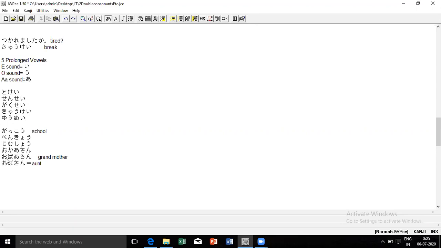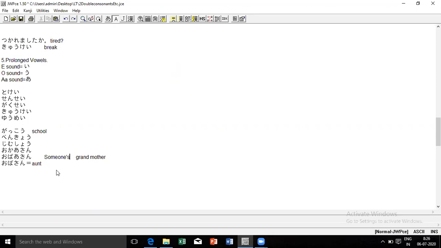Similarly, there is a chance of confusion with obaasan, which is someone else's grandmother. If I'm talking about a third person's grandmother, his, her or your grandmother, it will be obaasan. For my own grandmother the word will be different, so the names of my family members and those of somebody else's change a little.